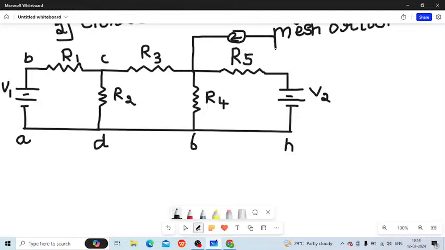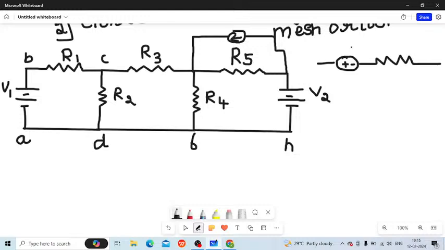So now what do you have to do? Can you just apply the mesh analysis procedure? No. Why? Because here there is a current source in parallel with the resistance, and that has to be converted into a voltage source in series with the resistance. How does that look? There is a voltage present over here, and you have a resistance. This is what you have to do if that kind of question comes up. In your diagram, if you have any current source in parallel with a resistance, you have to convert it into a voltage source in series with the resistance.